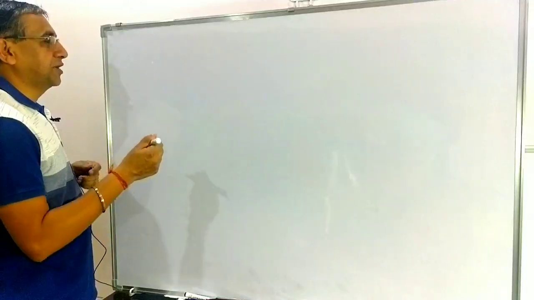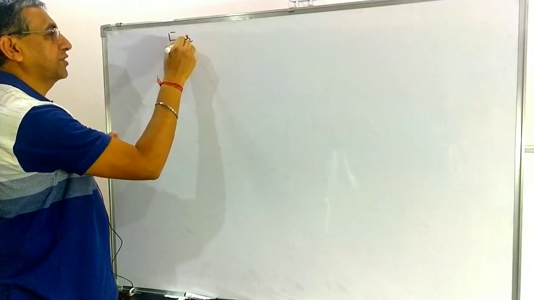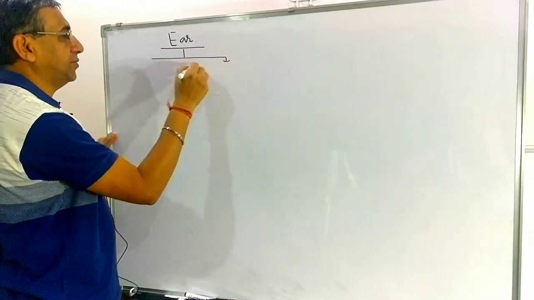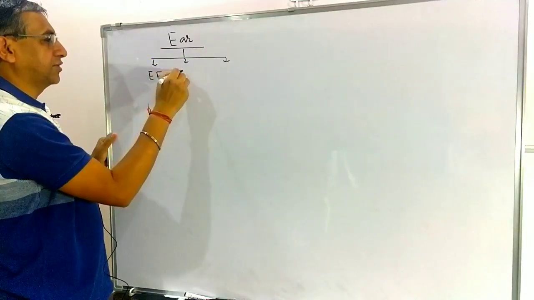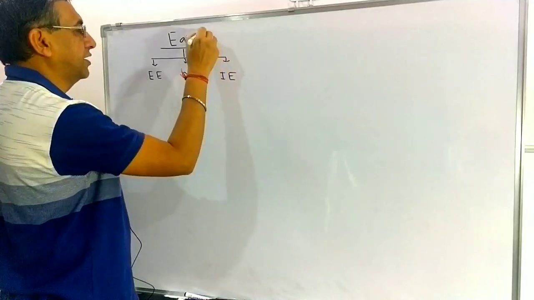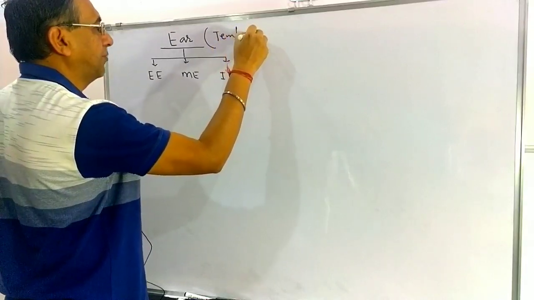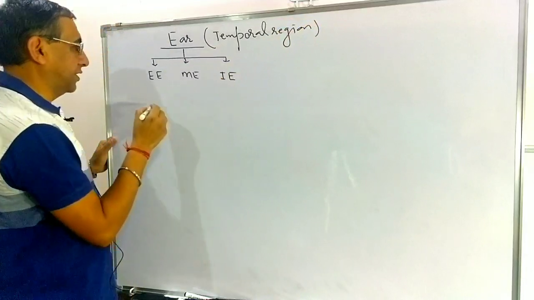In the previous class, we started the structure of the ear, that is the phonoreceptor ear. We discussed that the ear consists of three parts: the external ear, the middle ear, and the internal ear. A pair of ears is present in the temporal region.